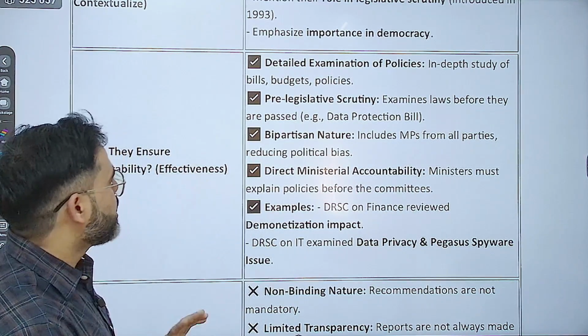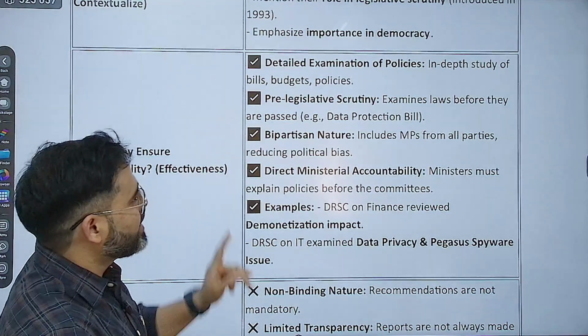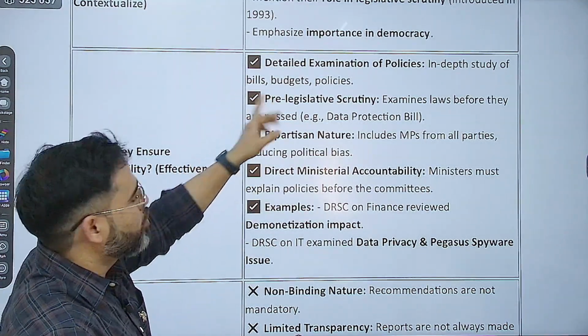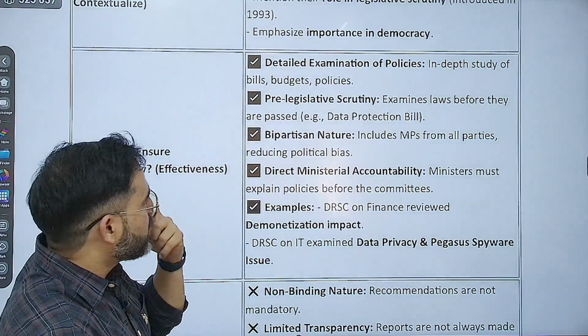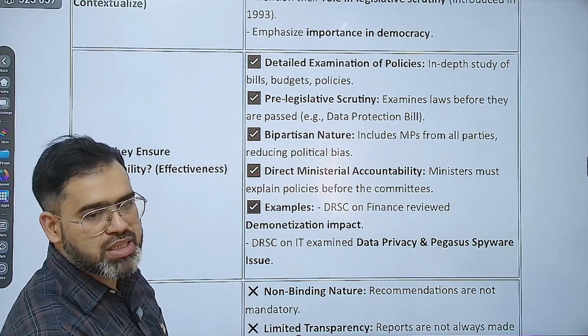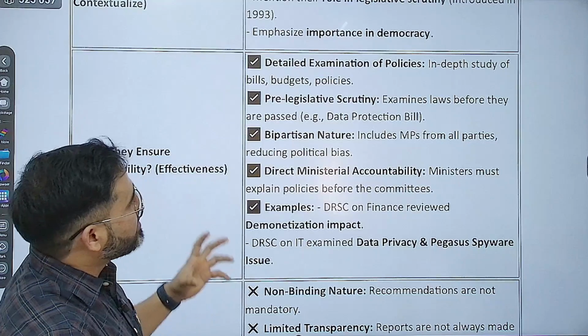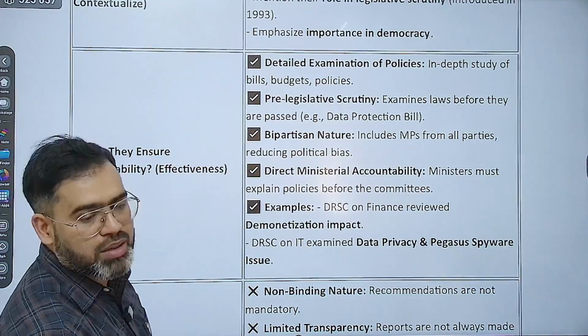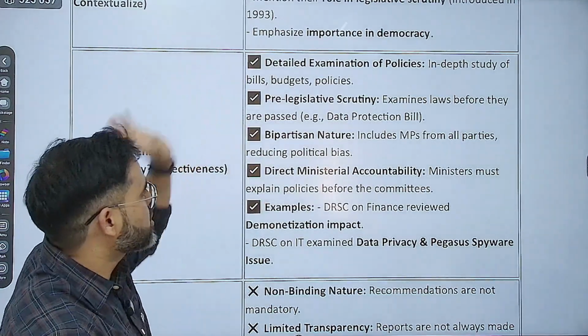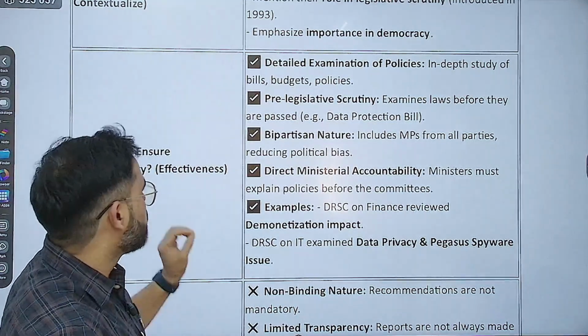So that is detailed examination of policy, that is in-depth study of bills, budgets and policy. Even during the budget, I told you some holidays will be given, like 15 to 16 days, and then that budget is discussed by different departmental standing related committees. That is the first thing they do.